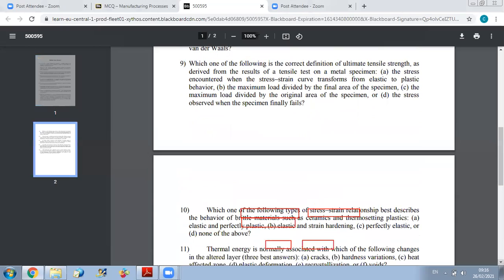Now, question 9. Which of the following is the correct definition of ultimate tensile strength as derived from the results of a tensile test on a metal specimen? So we know that the ultimate tensile strength is the maximum engineering strength. Okay. So first, they said it's the stress encountered when the stress strain curve transforms from elastic to plastic. No, this is the definition of yield strength.